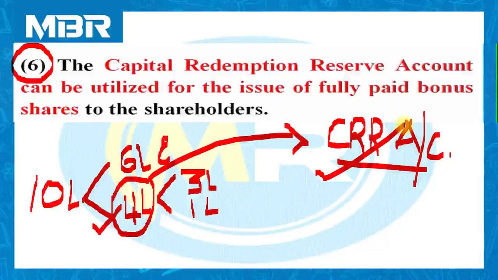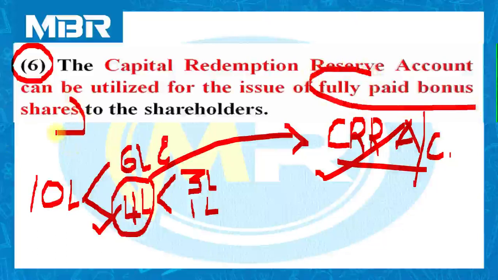Simply, if you read the condition, if you read the provision, you can easily identify the use of CRR account available with the company. The CRR account can be utilized for the issue of fully paid bonus equity shares. Bonus equity shares, here it is written as bonus share, but bonus can be distributed to equity shareholders only. All right. So we can issue bonus shares to the equity shareholders of the company.